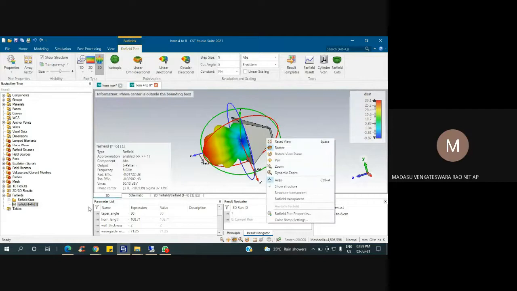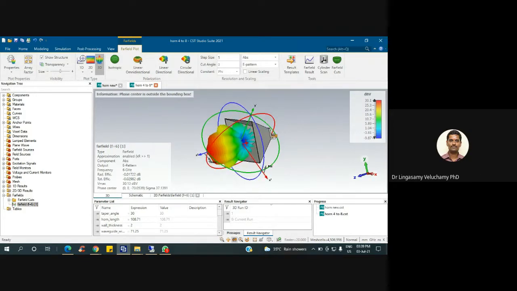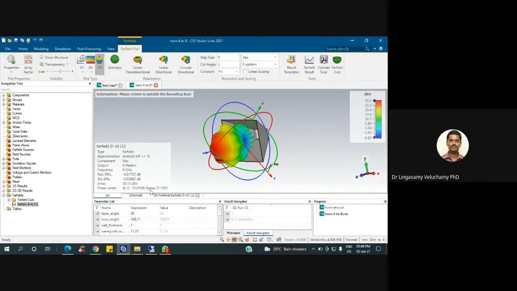Here you can see minus 70. Here you can see exactly where the phase center is. Then you can just use that dimension. It is approximate only. In general, it will be at the mouth of the waveguide ideally, and sometimes in some papers I have seen the aperture of the horn antenna. So it depends. So we can use this value for the phase center.